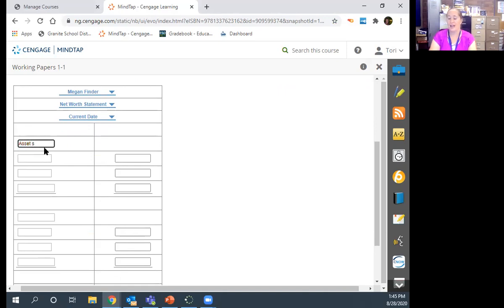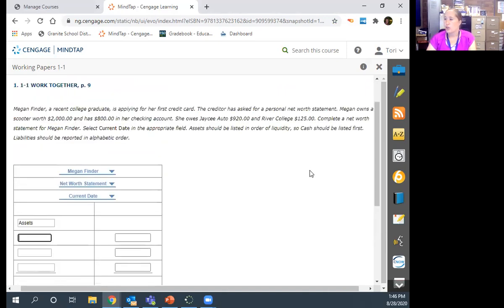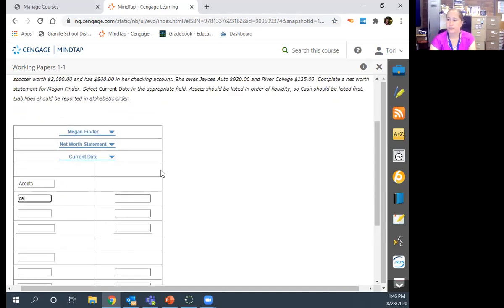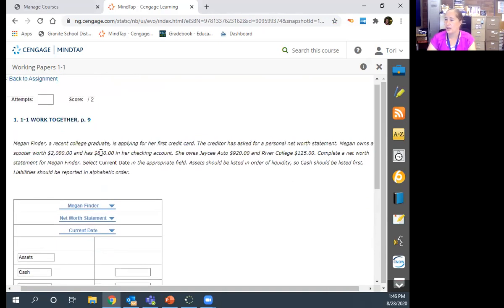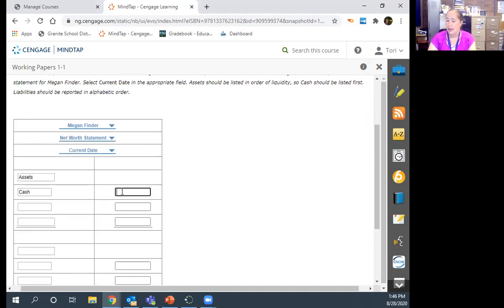Oh, make sure it has assets with an S on the end there. So we have cash, which she had in her bank account of $800, right up here, $800. And then she has her scooter. All right, so that's $2,000. And then we're going to say what her total assets are. So how we do that is we add these two together, so $2,800.